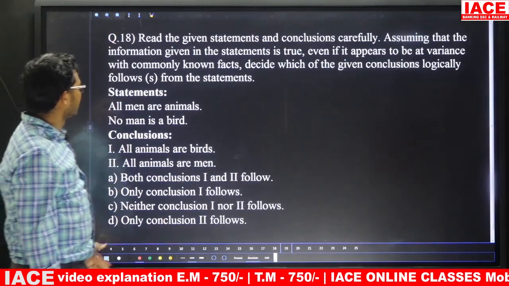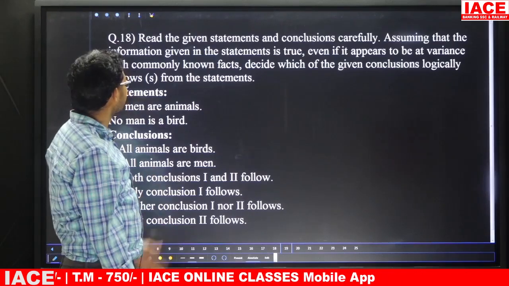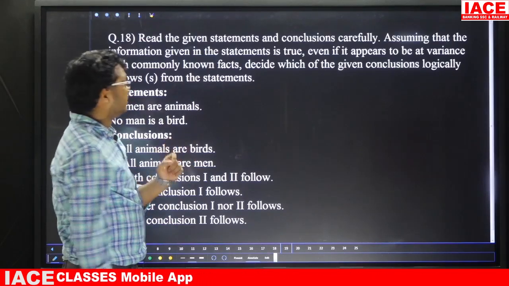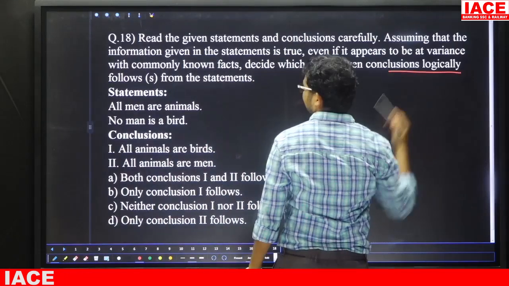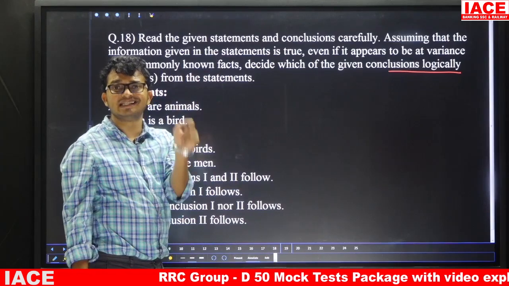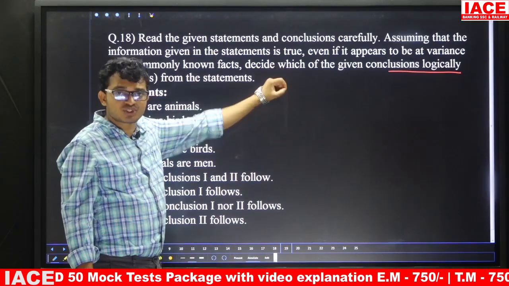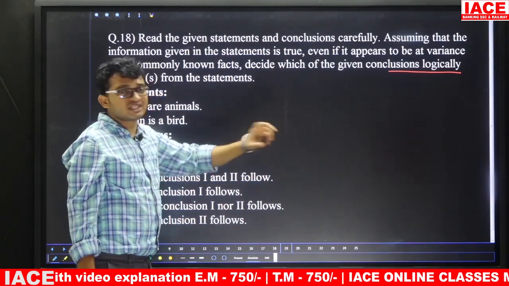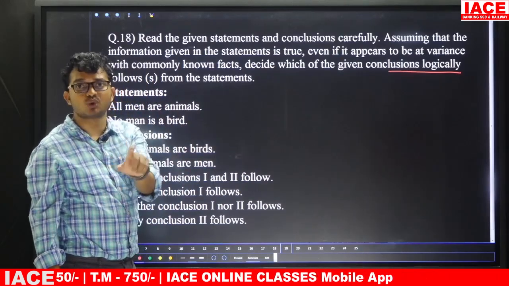Question number 18. Here again the question is from syllogism. The given statement is one. But before that, read the question. Which of the following conclusions logically follow? In some cases they will mention logically follows or logically does not follow. So first read the question, then take the statement. So our requirement is what? Logically follows. That means here true conclusions.